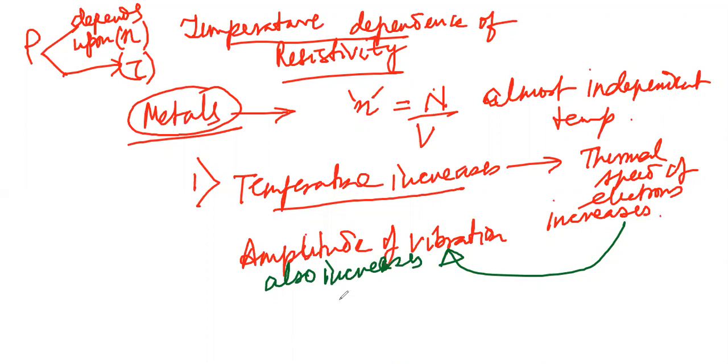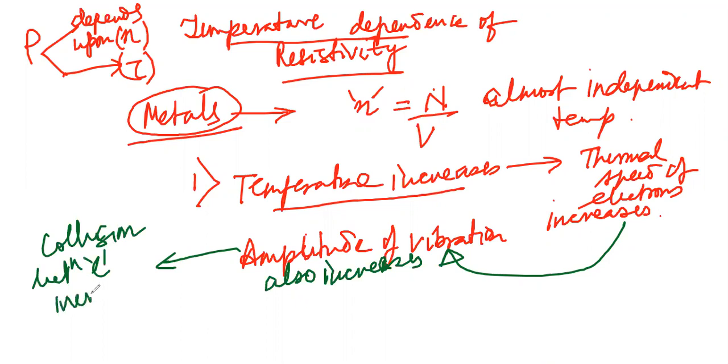That means the collision increases. Amplitude of vibration increases means collision between electrons increases. Thus we can say that tau, the average relaxation time, decreases.